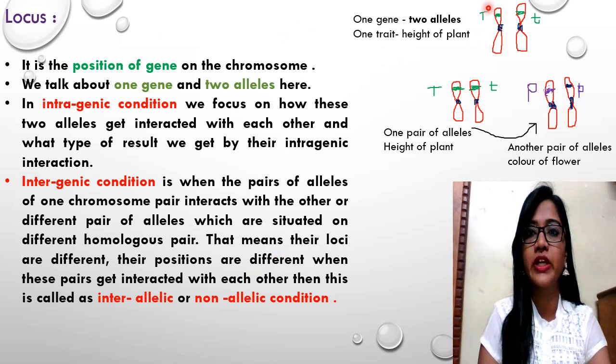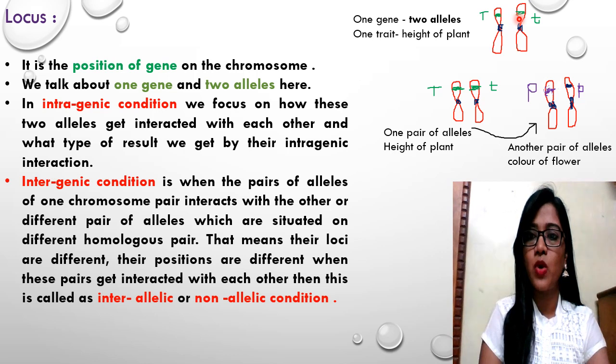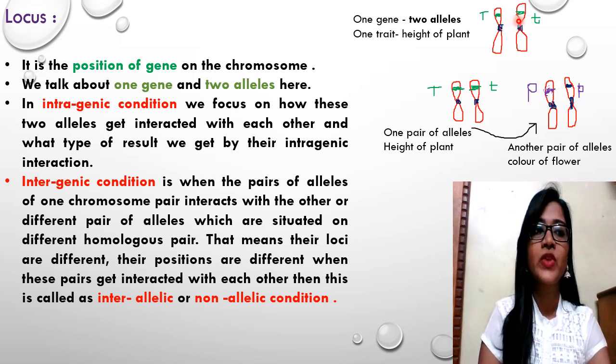Here you can observe capital T and small t. These are on the two homologous chromosomes, and they are two genes located on one chromosomal pair. It could be a dominant or a recessive gene. So we are talking about one gene and two alleles in the intraallelic or intragenic condition.